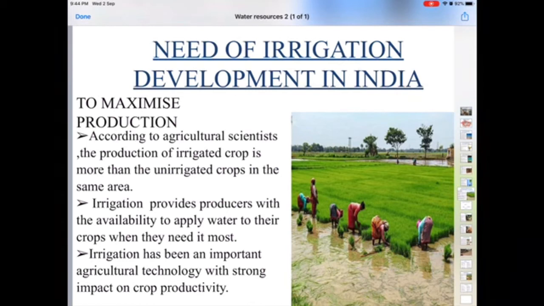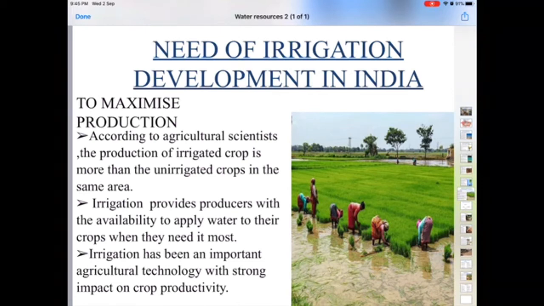That is only possible with the help of irrigation facility, either by tube wells or by canals. We have to look at the terrain of the area, and according to that the irrigation is provided to the agriculture field. So irrigation has been an important agricultural technology with strong impact on crop productivity.